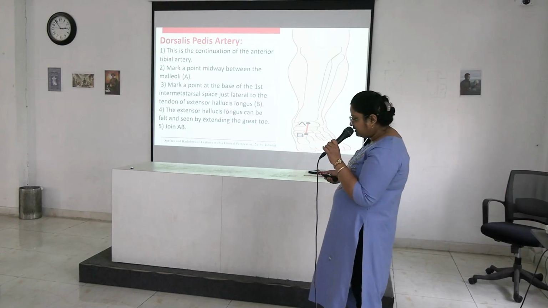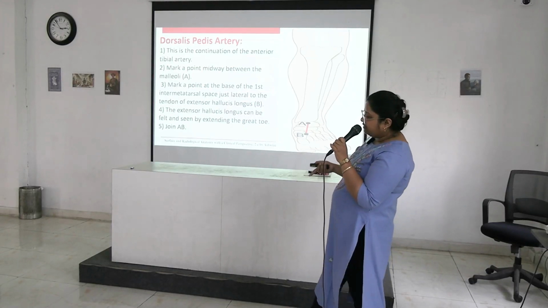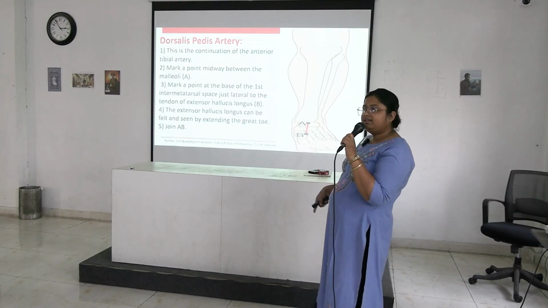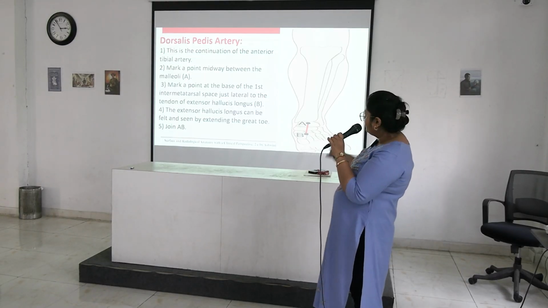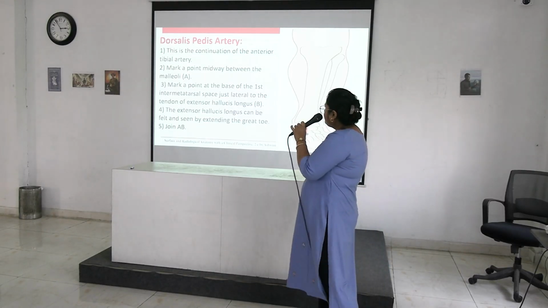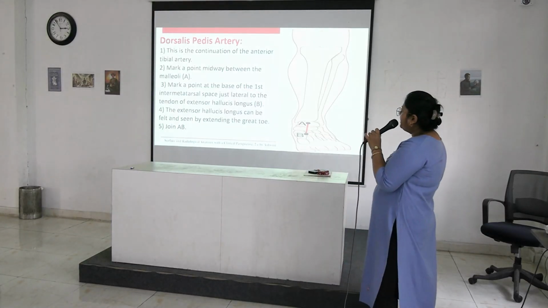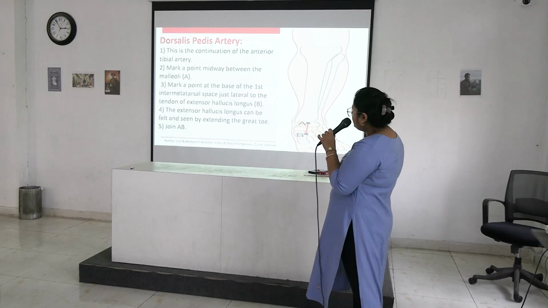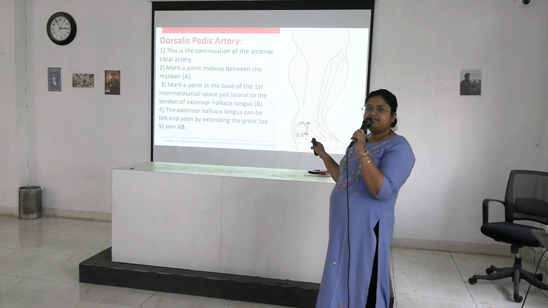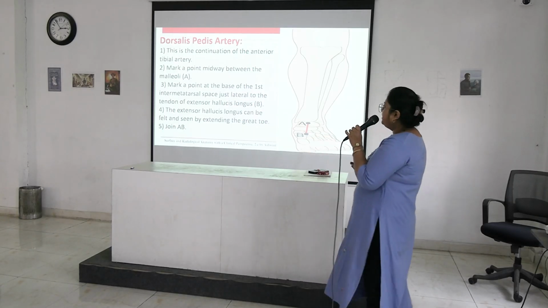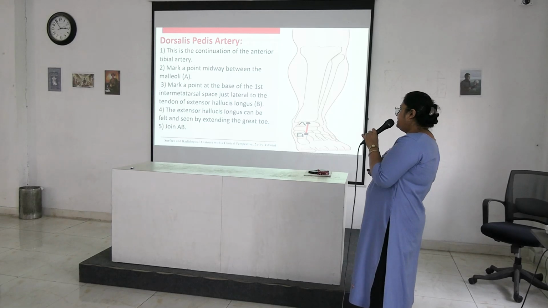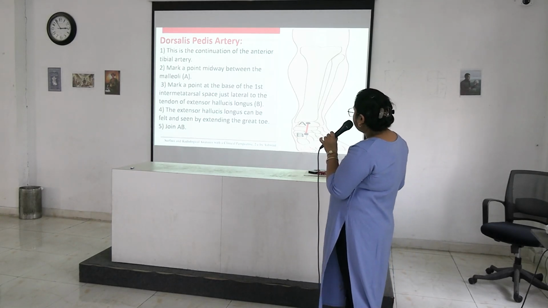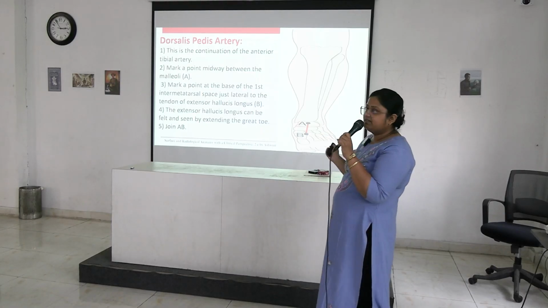Okay, extensor hallucis longus, you dorsiflex the great toe to identify the tendon of extensor hallucis longus, and the point must be lateral to the tendon of the extensor hallucis longus. Here you can palpate the dorsalis pedis artery. The extensor hallucis longus can be felt and seen by extending the great toe, and you have to join A and B to draw the dorsalis pedis artery.